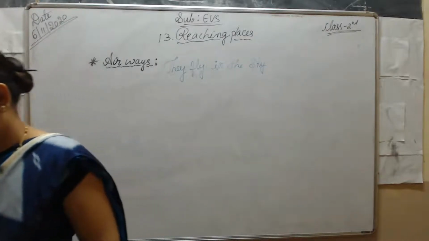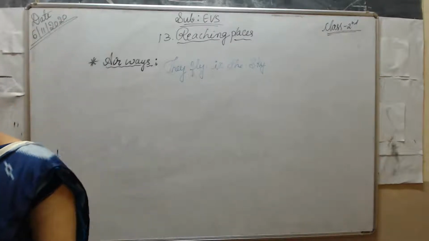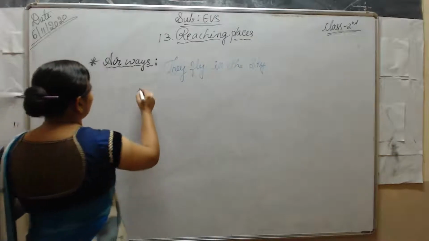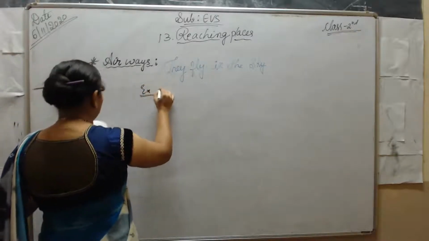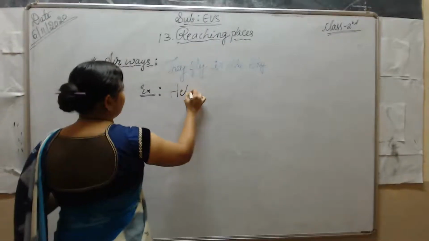Examples are helicopter, aeroplane, glider and hot air balloon. What are the examples?